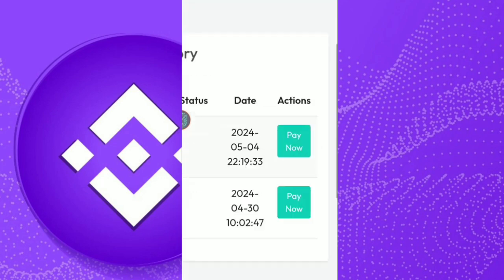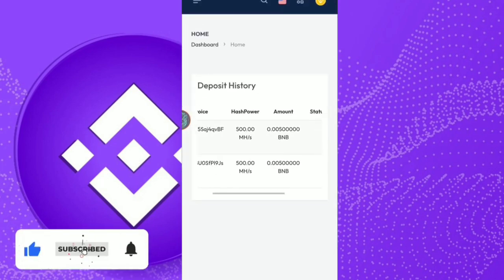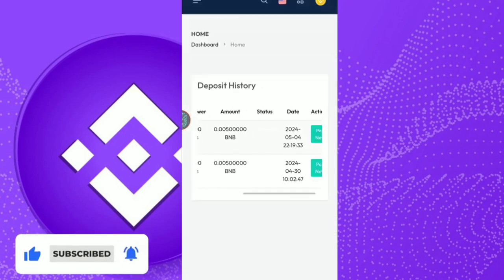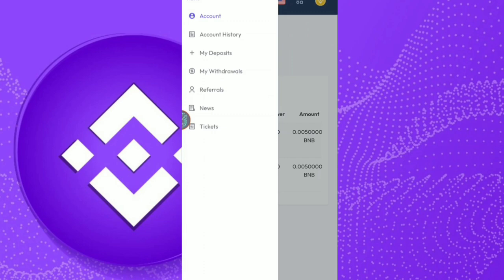You can see here that the action is pay now, meaning I have to pay here, and the status is nothing. I have just clicked on the purchase amount, but I didn't pay for it. So it is absolutely free on this website. I am simply earning a free income from this website. Like me, you can also earn very easily.